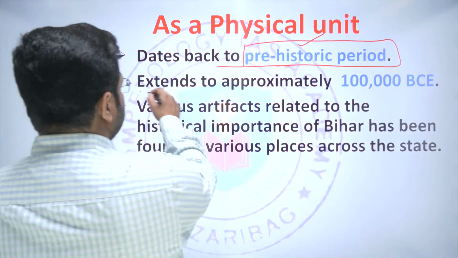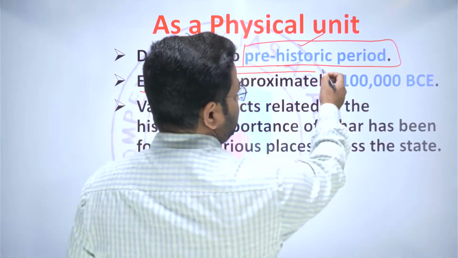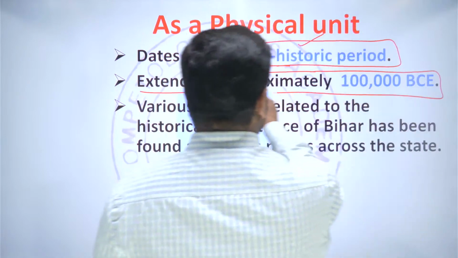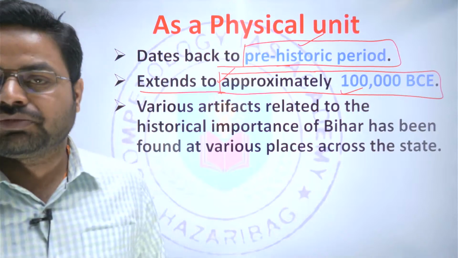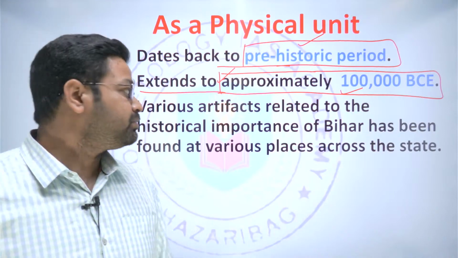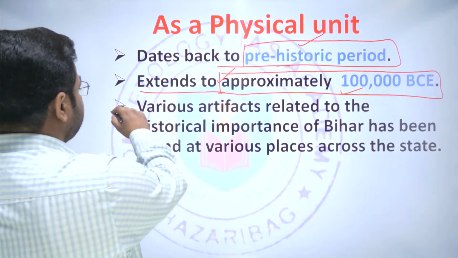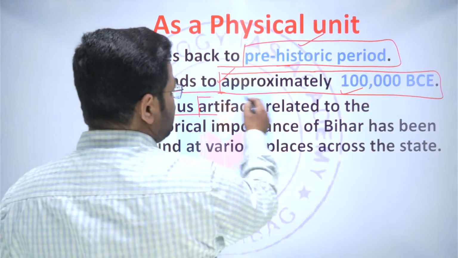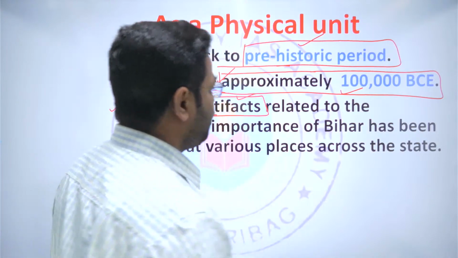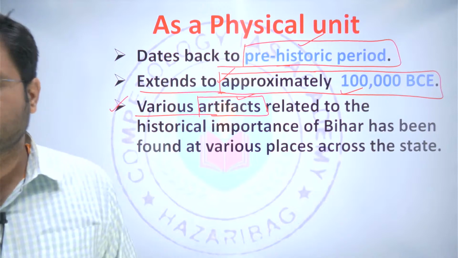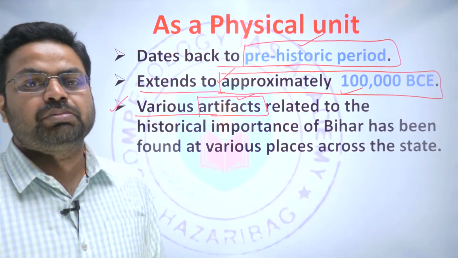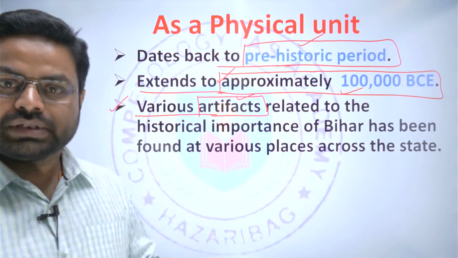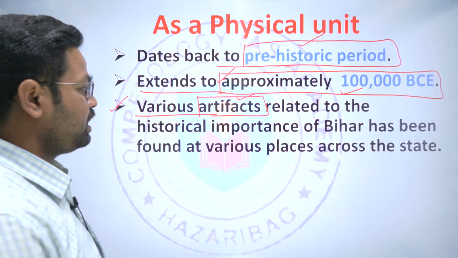Its history extends approximately till 1 lakh BC, before Christ. And various artifacts have already been found in different regions of Bihar, which corroborate the existence of Bihar physically as well as historically.